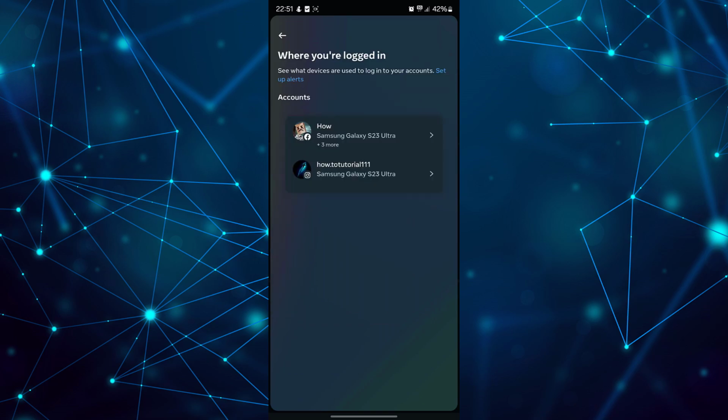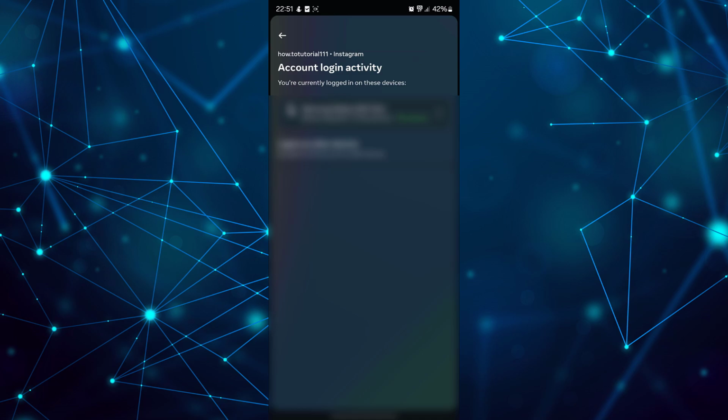Then you will be able to select the account we're working on, the Instagram user. You will then encounter this device and logins on other devices. Therefore, to carry them out, choose the device to log out drop-down list.